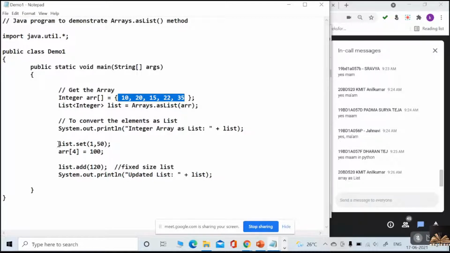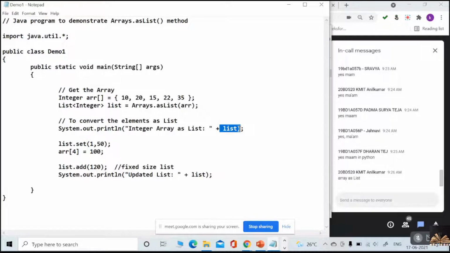One thing you need to remember is that the array I represented as the list and the list are linked together. Suppose I change anything in the list, that change will be reflected in the array. If I change anything in the array, that change will also be automatically reflected in the list, and vice versa. Understood, everybody?